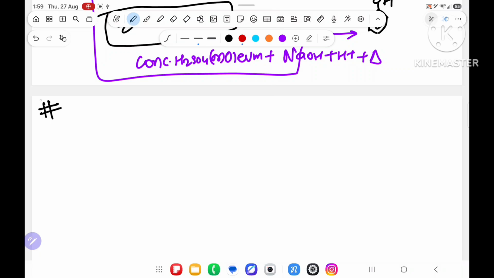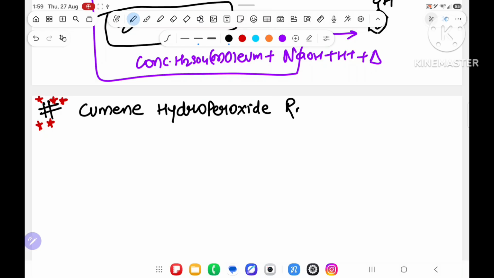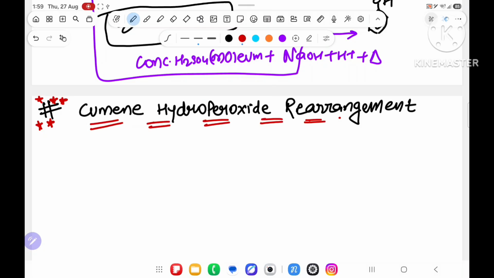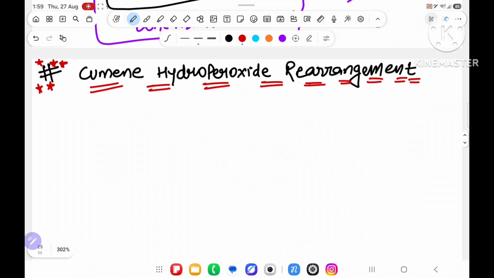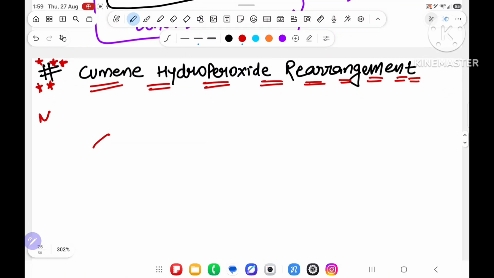And the last method of preparation is very important from my side, and the name of that method is cumene hydroperoxide rearrangement. Cumene hydroperoxide rearrangement is the method to produce phenol. What you will do in this case? First, the mains level. What I am dictating first is the mains level.